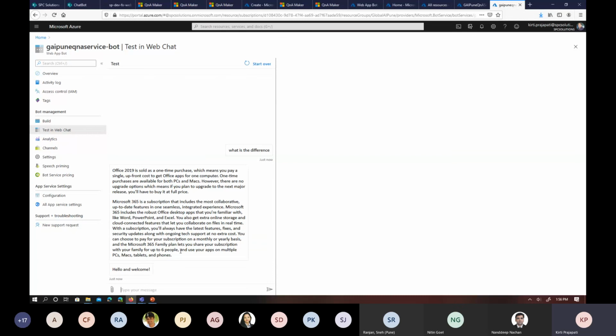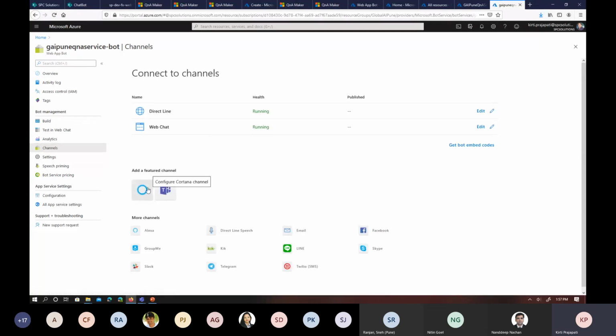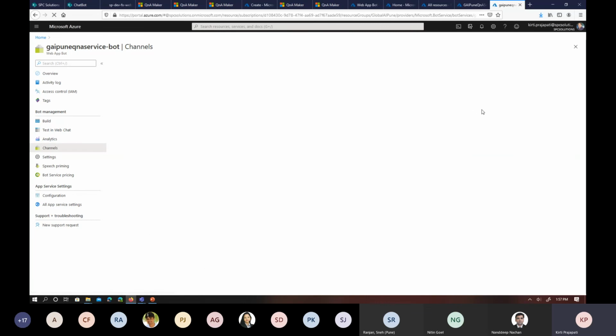Yeah, right. Now, how to make it workable in any other web application or your SharePoint application. For that, we have this option in the same area called channels. So once you click on channels, you might have four options: the direct line, web chat, Cortana, and Microsoft Teams. To use this chatbot in my SharePoint portal, I'm just using the direct line as my channel. So if I click on add it,